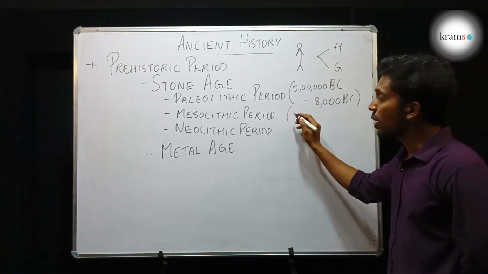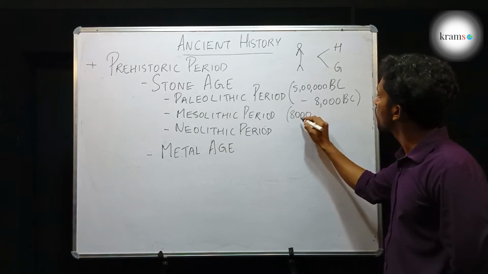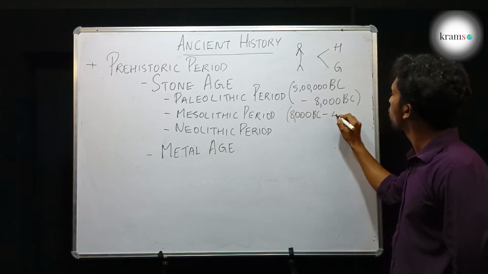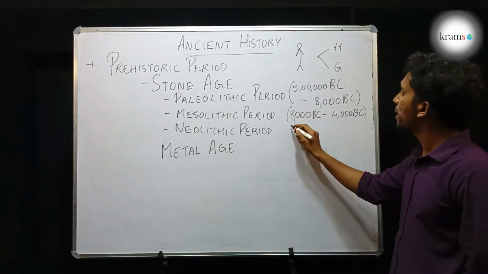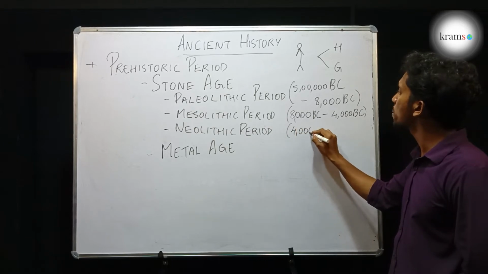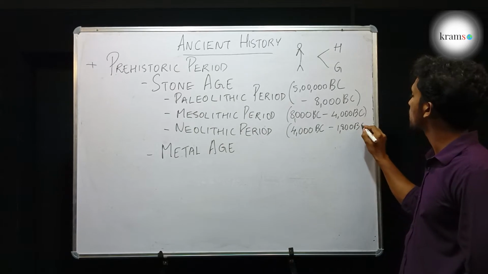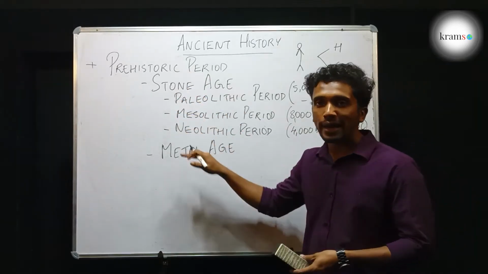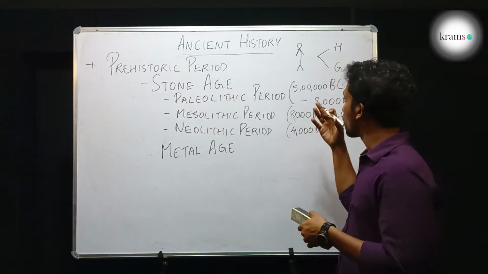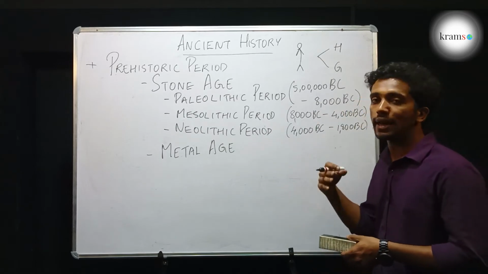Mesolithic period is from 8000 BC to 4000 BC. And Neolithic period is from 4000 BC to 1800 BC. So this was the period when man used stones for making tools and weapons.